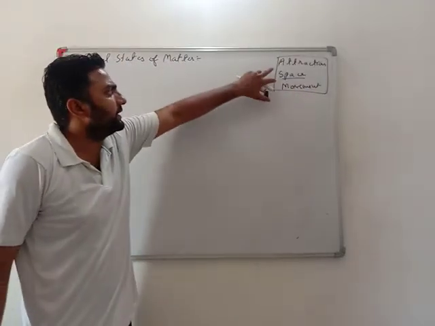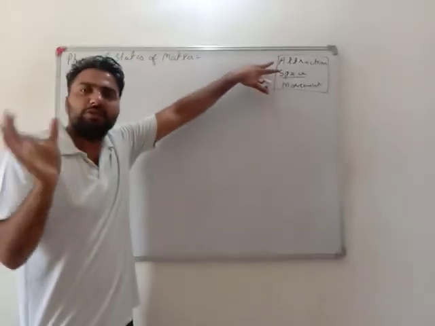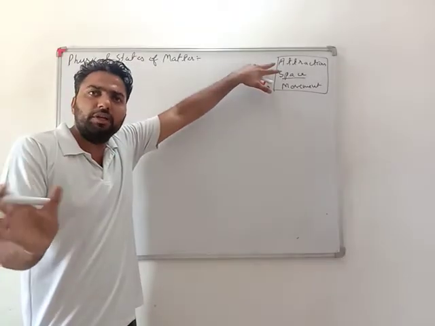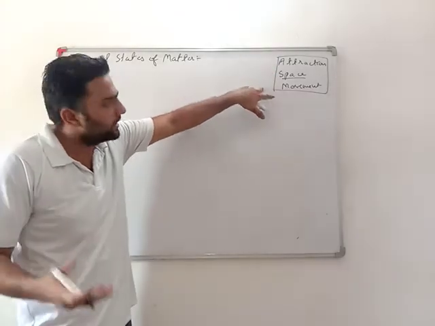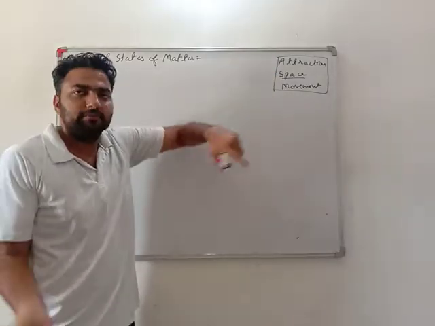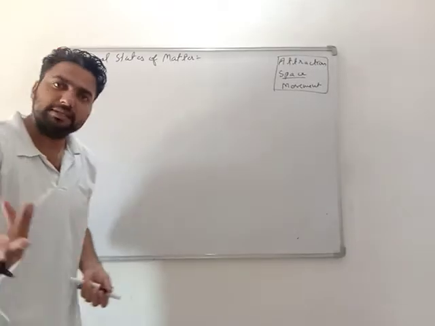These three things decide whether a material will be solid, liquid, or gaseous. If we change this thing, that state of matter changes. So okay, physical states of matter.